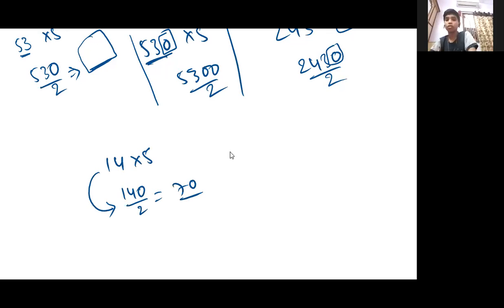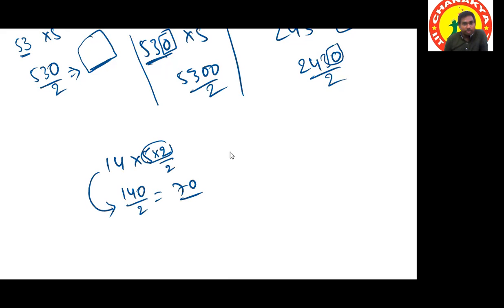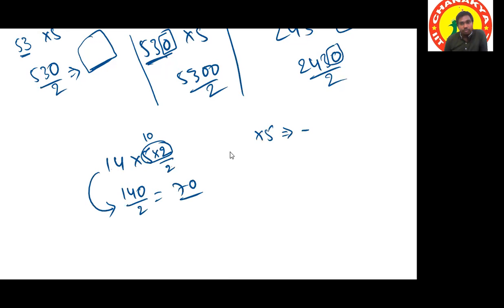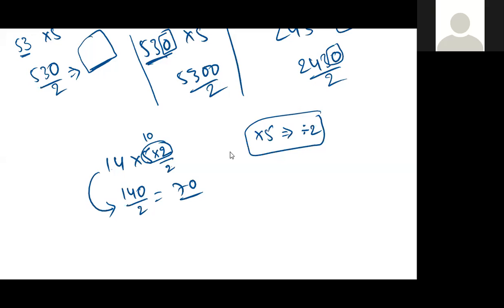Now I understand. Sir, why are you taking 140? Why I am taking 140 is I am multiplying and dividing by 2, to make this number 10, so that it will be 14 tens are 140 by 2. Instead of multiplying by 5, we can just divide by 2. Yes, sir, understood, sir. All of you understood?